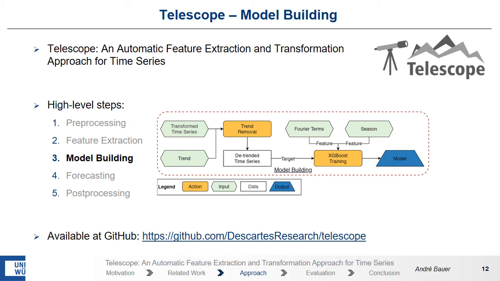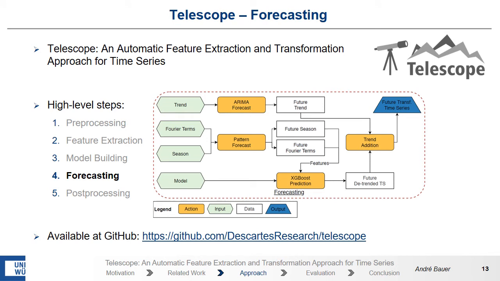Before building a proper forecasting model, we first remove the trend from a transformed time series. This leads to a detrended time series that is a sum of the recurring patterns and the noise. Then we use the Fourier terms and the season to train an XGBoost model to reflect the detrended time series. As we don't use the noise as a feature, the model inherently learns how the noise is distributed within the time series.